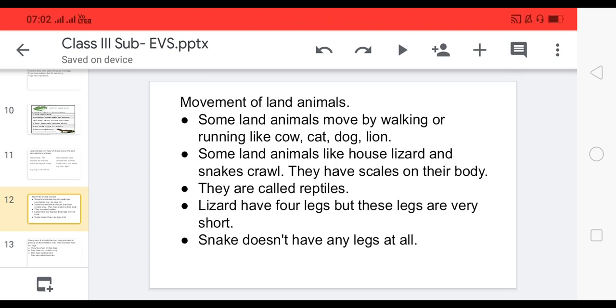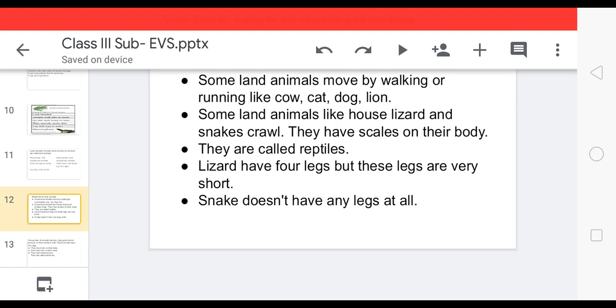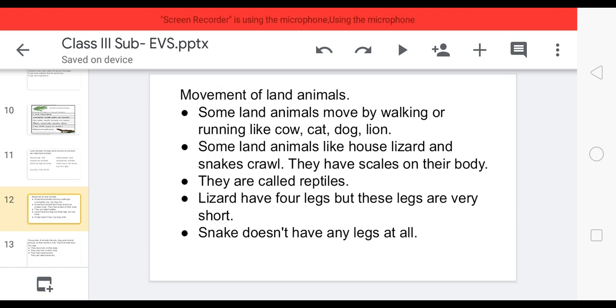They have to crawl because their legs are very short. Maybe you have observed a house lizard in your house, how it crawls on the wall. Okay. And this type of animals which have scales on their body, which have short legs, and which crawl, they are called reptiles.